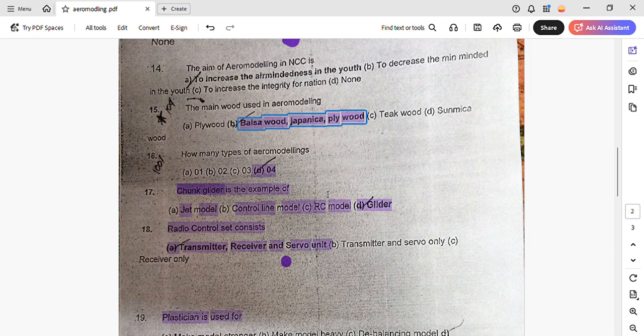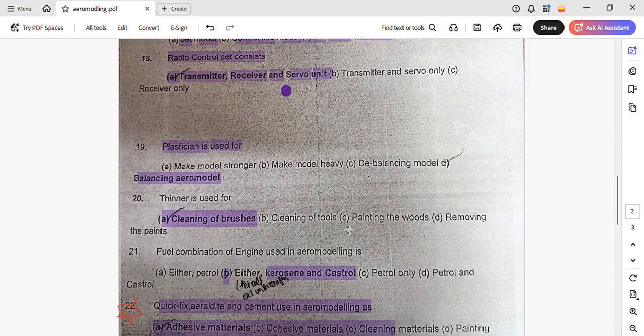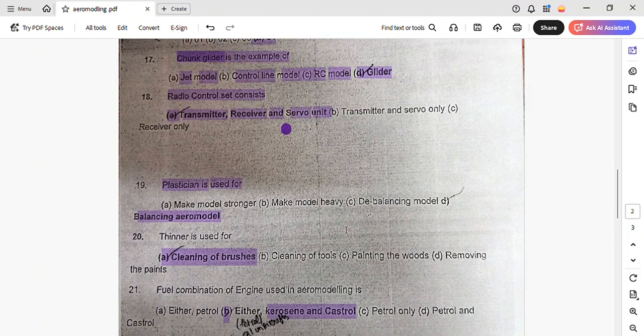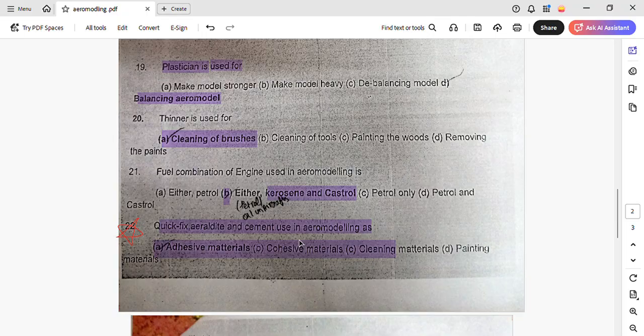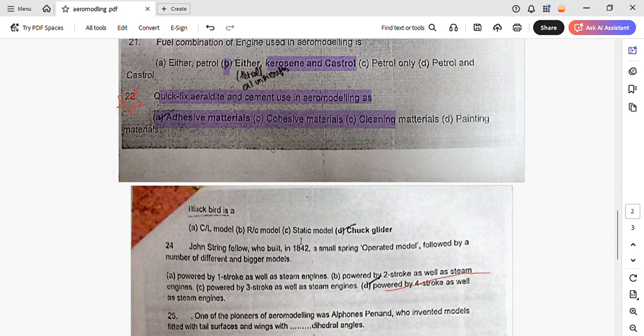How many types of aeromodeling are there? 4 types: jet model, CL model, that is control line model, RC model, remote control model, and glider. Chunk glider is an example of glider. Radio control sets consist of transmitter, receiver, and servo unit. Plasticine is used for balancing the aero model. Thinner is used for cleaning of brushes. The fuel combination of engines used in aeromodeling is kerosene and castrol. Quick fix, aerodolite and cement used in aeromodeling are adhesive materials.